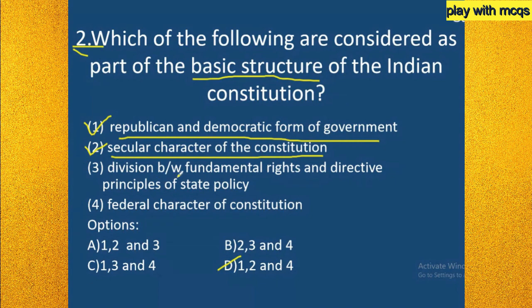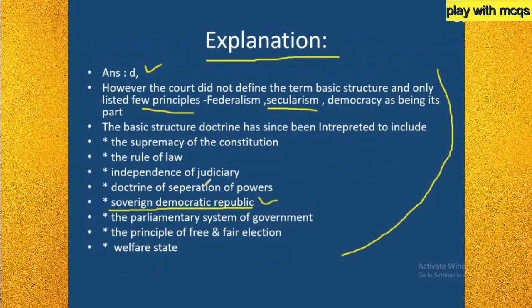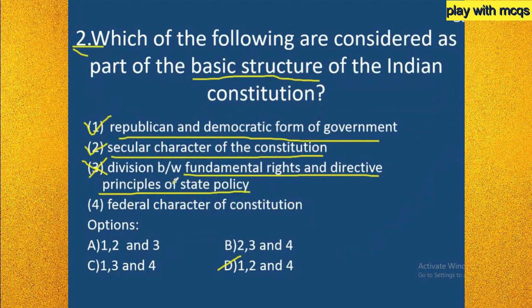If we go to option 3, division between fundamental rights and directive principles of state policy, they are asking whether this is the basic structure of the Constitution or not. We can conclude that this is not the basic structure, because the division between fundamental rights and directive principles is another topic. It is not included in the basic structure.